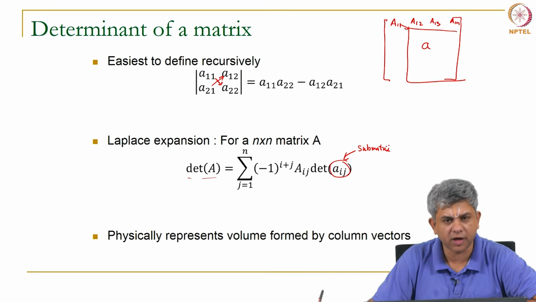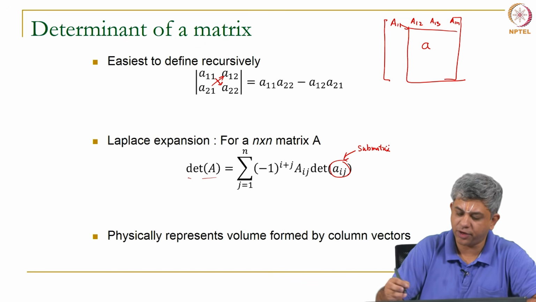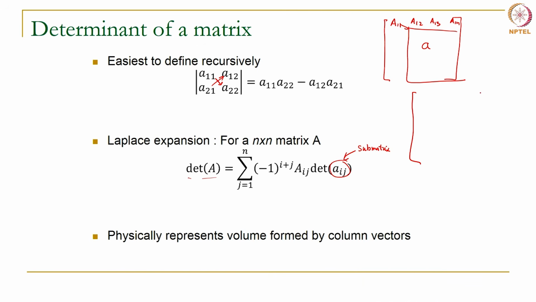Again, this is something that is very familiar to you from school. Now, more importantly, the determinant actually represents the volume. So, if you interpret the first column, let us call it A11, A21, up to An1, as V1 vector, this as V2 vector, so on and so forth, up till Vn vector for a square matrix, then let us take a simple case.